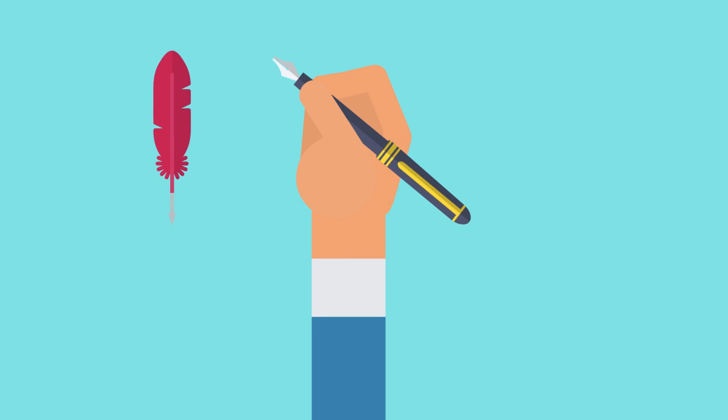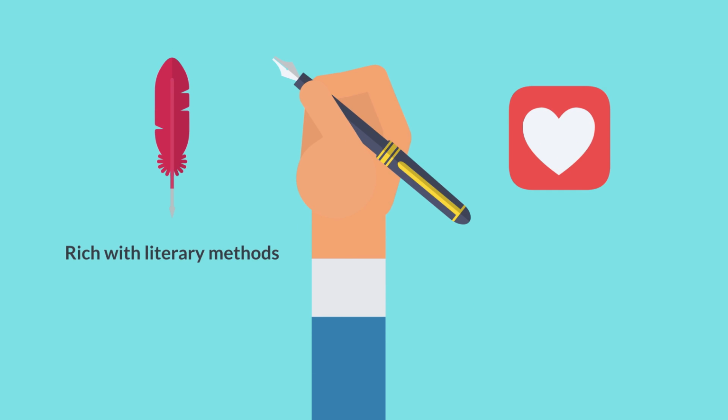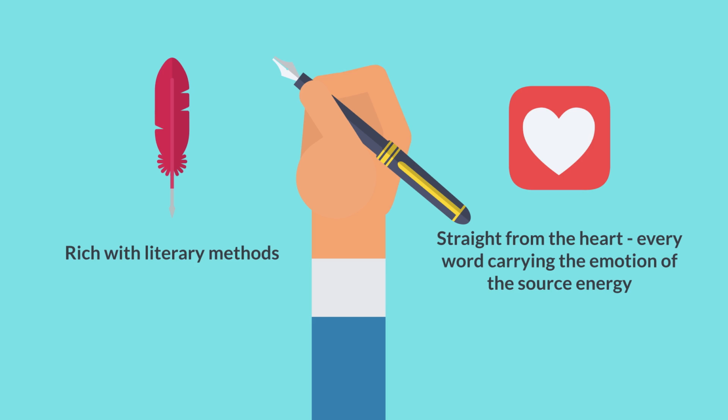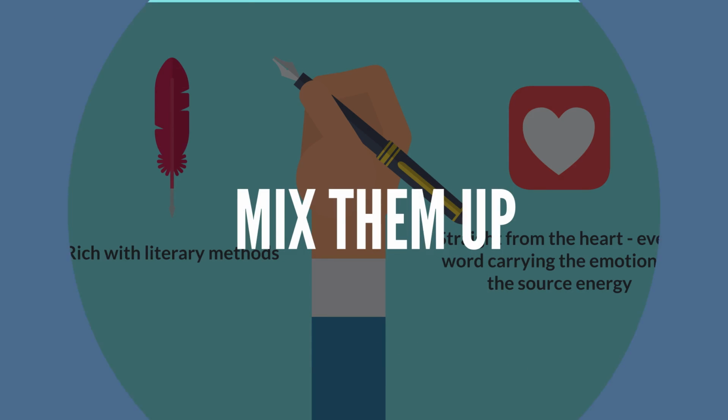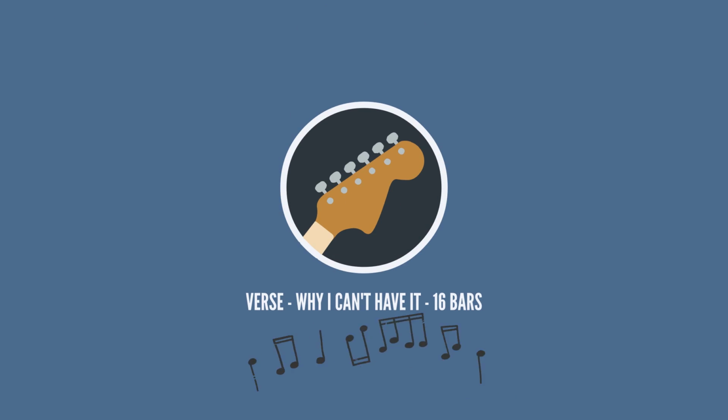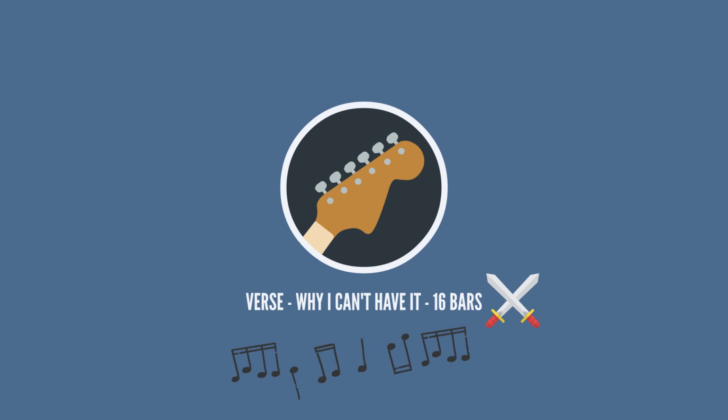There are different types of content matter. One type, you make it rich with literary methods, and the other comes straight from the heart. Every word carrying the emotion of the source energy. My belief is that we should mix them up. The verse, talking about why I can't have it, the clash against reality on 16 bars.